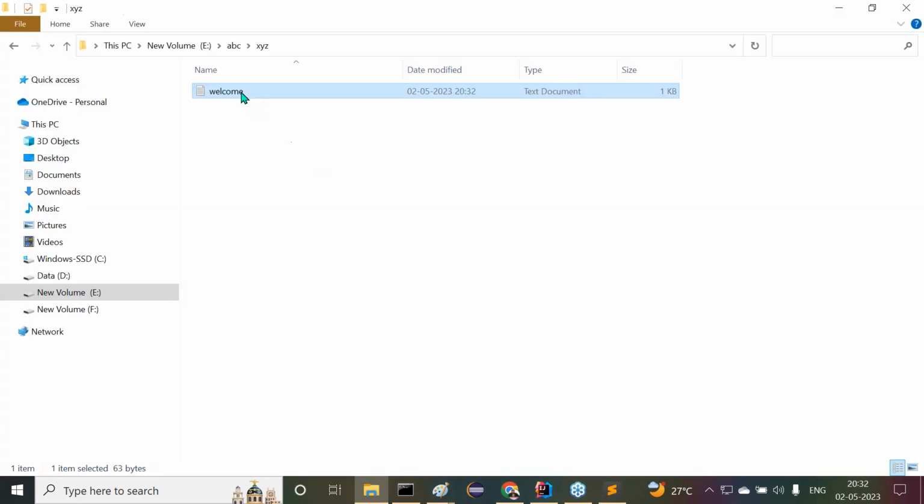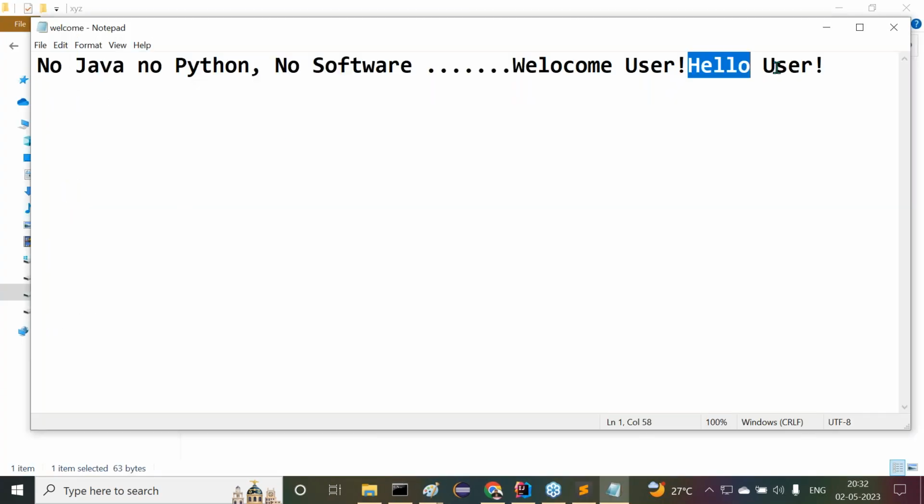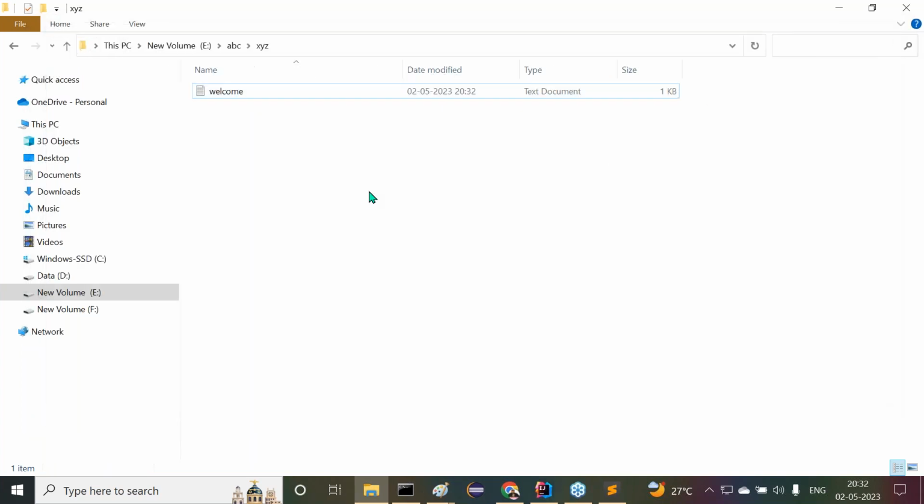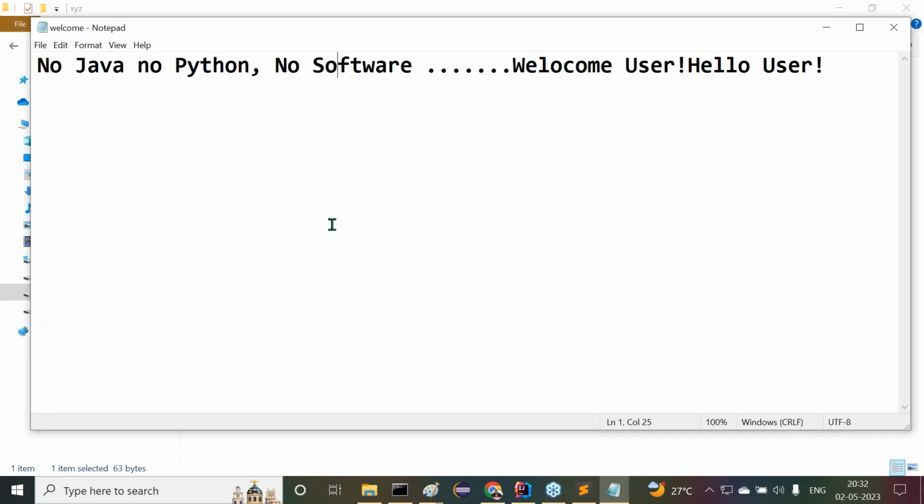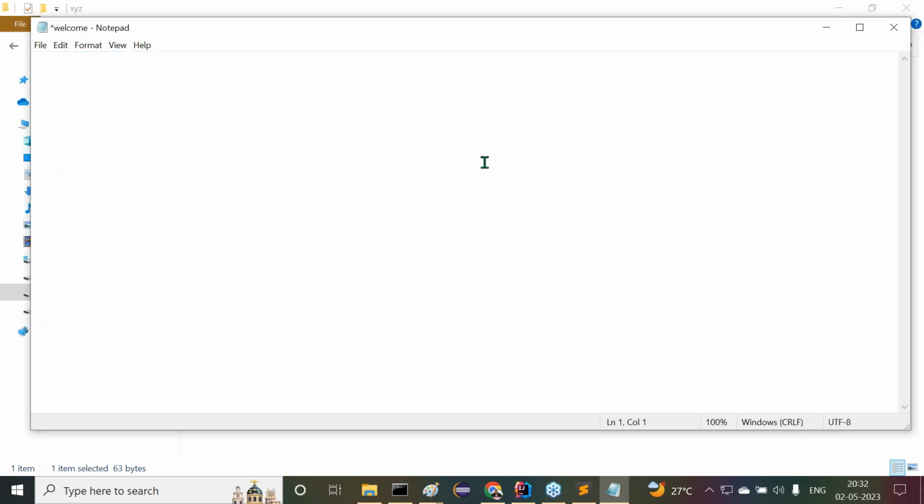Now let me open it. Just open it. Is Hello user provided or not? The append operation has been performed there clearly. Leave it. Of course, I just want to remove this total data for next time.